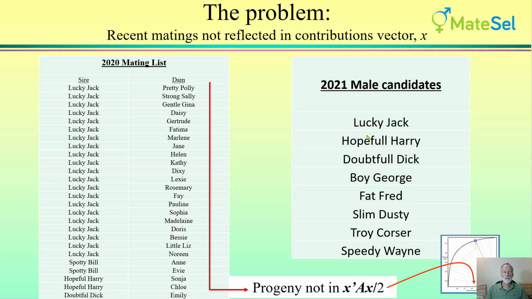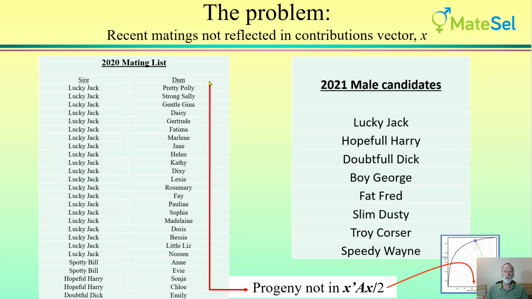So here is a description of the problem. Let's say that we're here now in 2021 and we have these male candidates to consider for making selections and mate allocations. However, in the previous year there have been a number of matings made, and these have resulted in progeny that are juvenile and too young to be included as candidates in the current year.